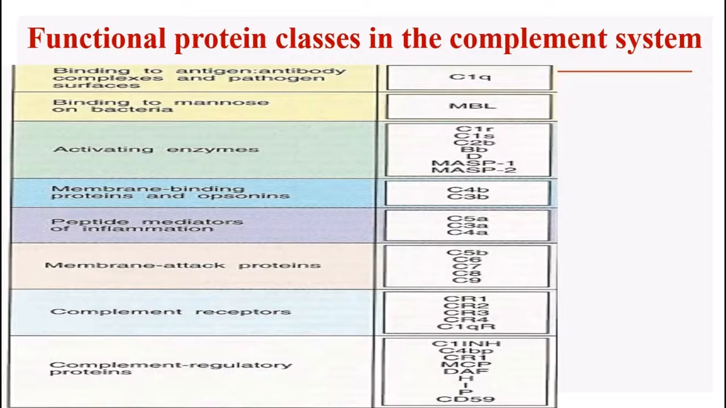Then we have peptide mediators which help in inflammation, that is C5a, C3a and C4a. Then we have membrane attack proteins, which are nothing but C5b, C6, C7, C8 and a large number of C9 proteins. Then we have complement receptors. They are called CR1, CR2, CR3, CR4 and C1qR, and complement regulatory proteins, that is C1 inhibitor, C4BP, MCP, DAF, factor H, factor I and CD59.